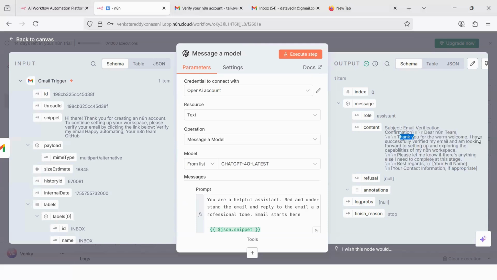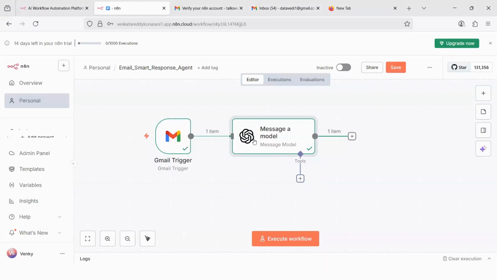Okay, thank you for your warm welcome. I have successfully verified my email, etc., etc. This is the output that is generated. Let's go back to Canvas. At the top, you have to click on this top left-hand side. You can add tools, all these later on we are going to see. Right now, we are building our first N8N agent. I want to keep it as simple as possible. The steps that we have completed until now: we got an email, we generated a reply.